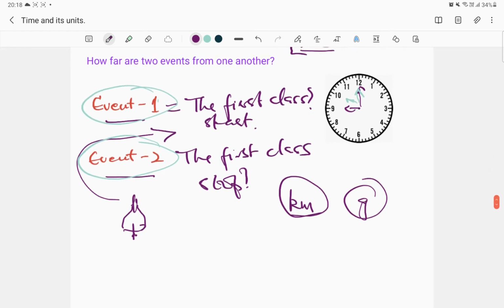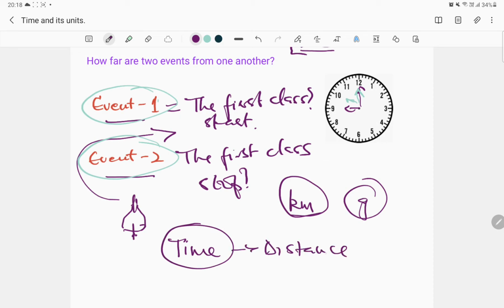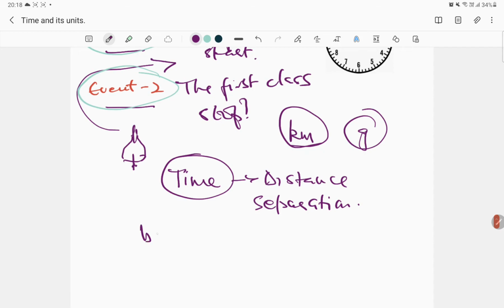The distance between two events is described as time. So, time is the distance, or you can use another word, time is the separation between two events.